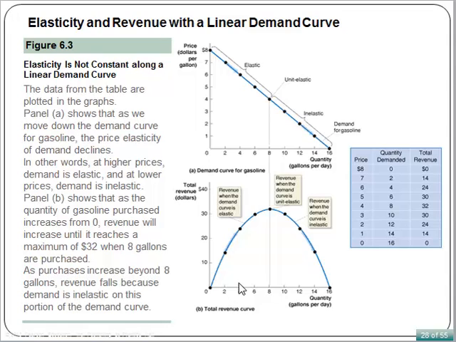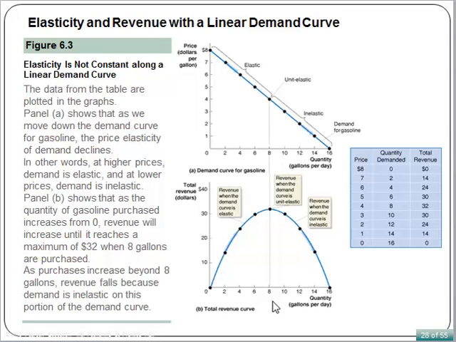Panel B shows that as the quantity of gasoline purchased increases from 0, revenue will increase until it reaches a maximum of $32 when 8 gallons are purchased.